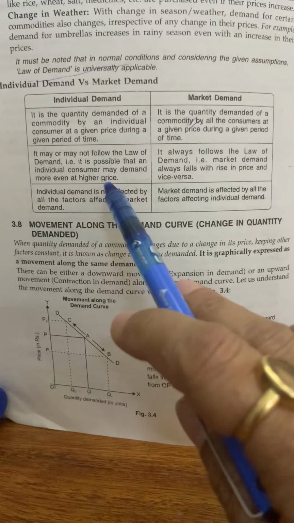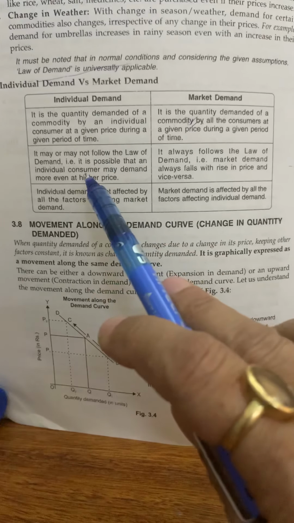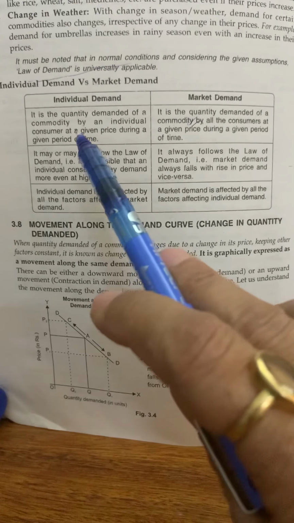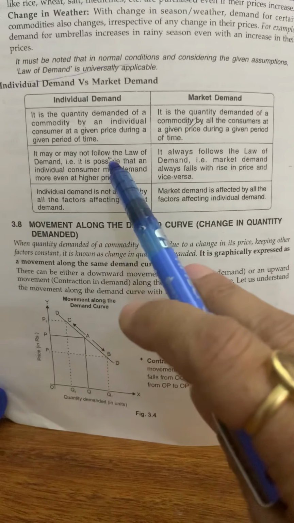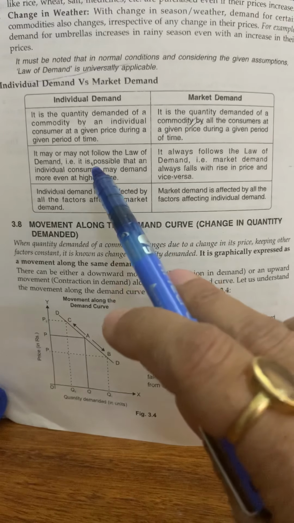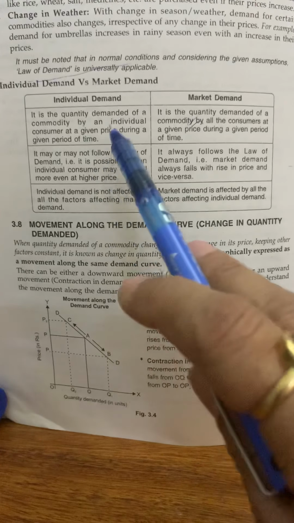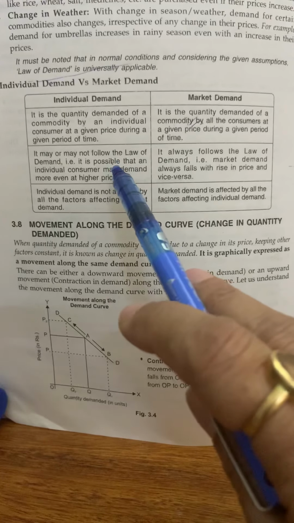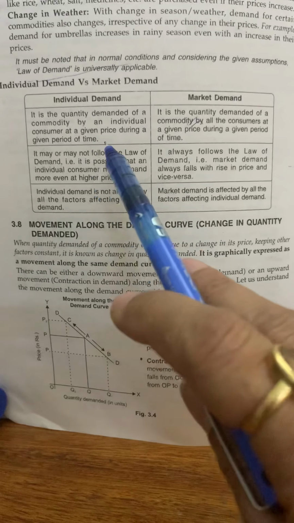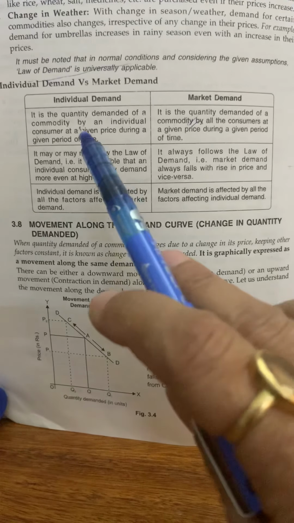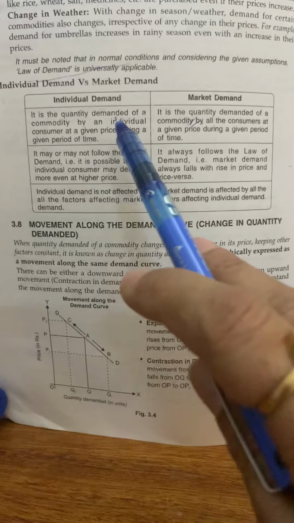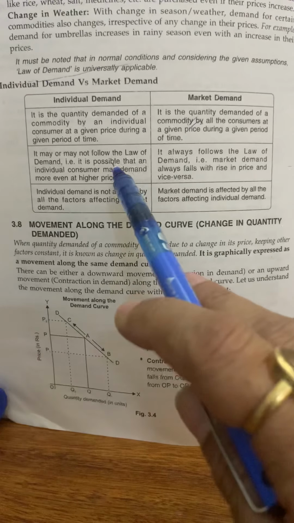Other factors are price of related goods, substitute goods and complementary goods, income of the consumer, and taste and preference of the consumer. Because of these factors, the consumer may demand more even at a higher price.